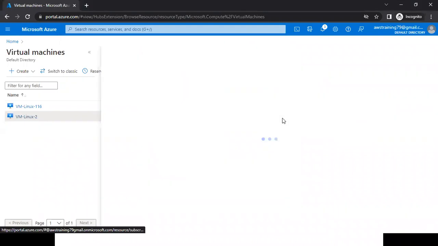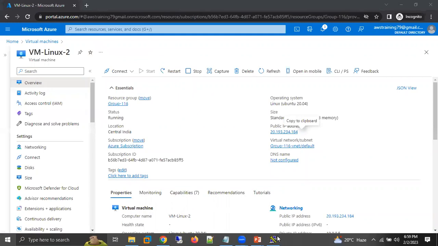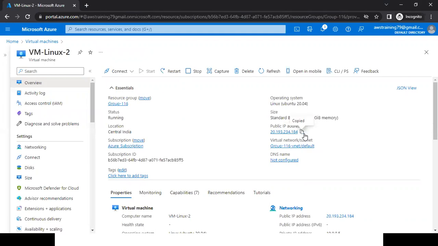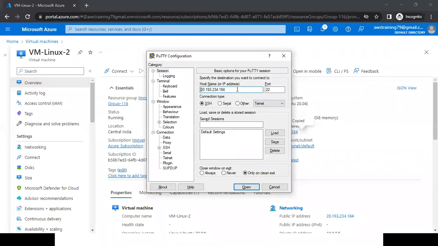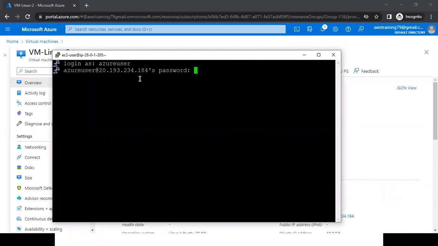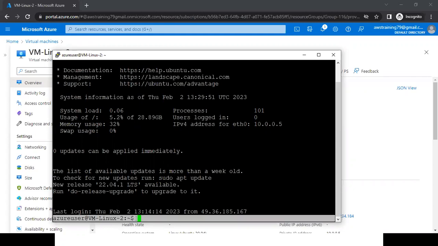Let me just copy the IP. So here I'm copying the IP address, pasting the IP address, clicking on open, entering your username, entering your password. As soon as we enter our password, the system gets connected. Yes, see here, I'm able to connect. Thanks a lot. I was having that doubt only. Okay. Thanks a lot, sir.